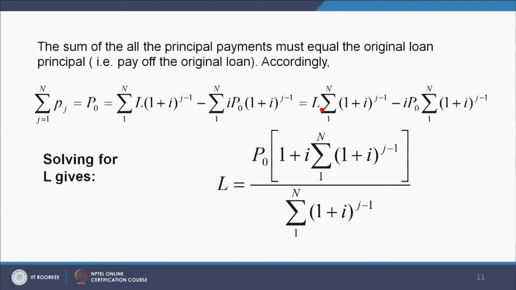So, this comes out to be this. L I can take out because this is a constant value, similarly I and P0 I can take out. So, this becomes this. Now, if I solve this for L, so L becomes P0 in brackets 1 plus I summation 1 to n 1 plus I to the power j minus 1 divided by summation 1 to n 1 plus I j minus 1. So, this gives me the yearly or monthly payment whatsoever be for the loan.